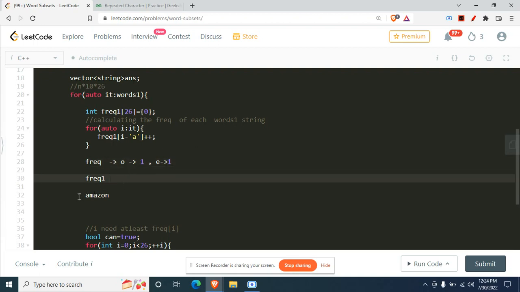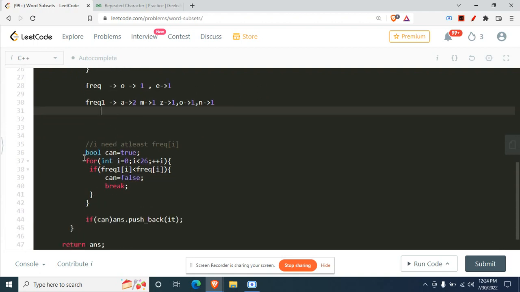Now in my frequency one array, we are making sure that for Amazon, the frequencies of these characters are marked here. So A has occurred how many times? 2 times. M has occurred one time, Z has occurred one time again, O has occurred one time, and N has occurred one time. Now let's just delete this part.